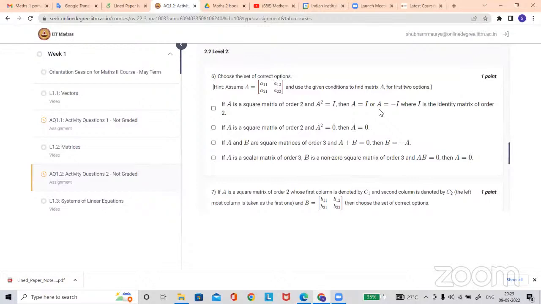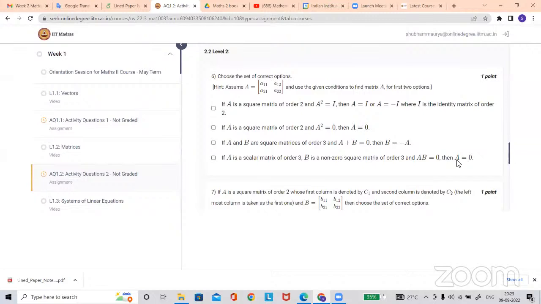Option number 4, sir. Okay, in the same question: if A is a scalar matrix of order 3 and B is a non-zero square matrix of order 3, and AB equal to 0, then A equal to 0. Can you check by taking A as a scalar matrix and B as a non-zero square matrix of order 3?